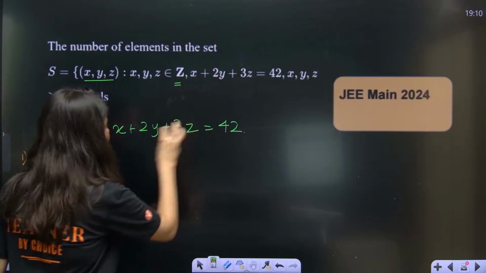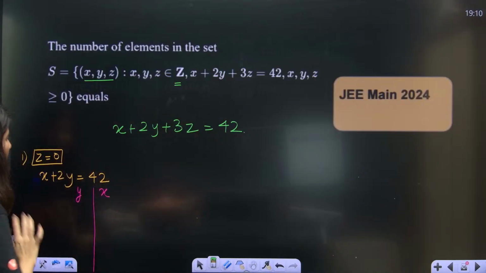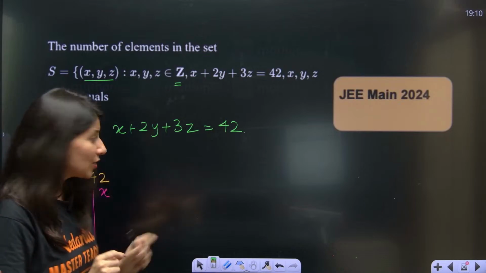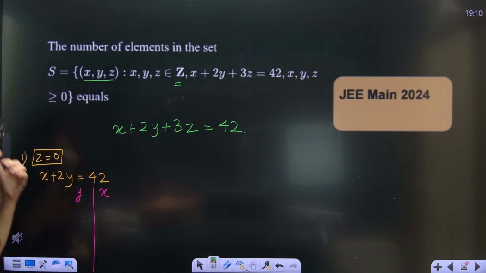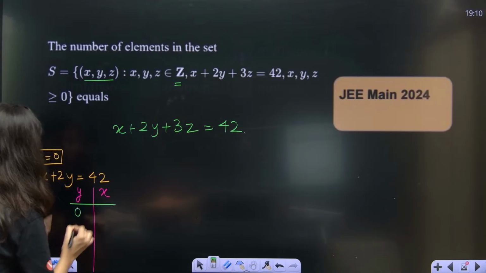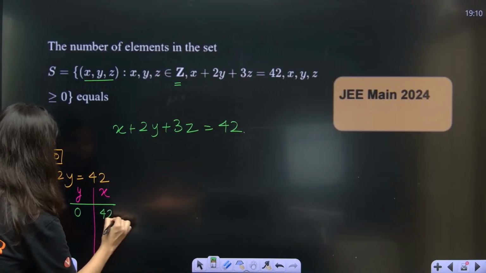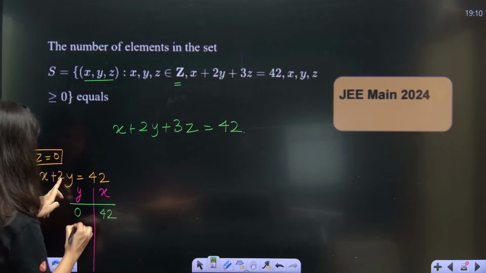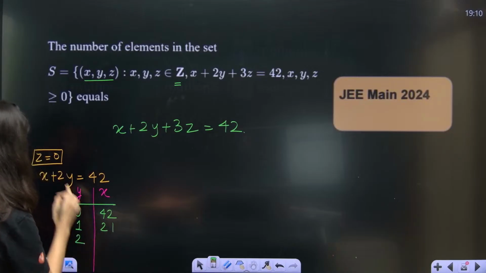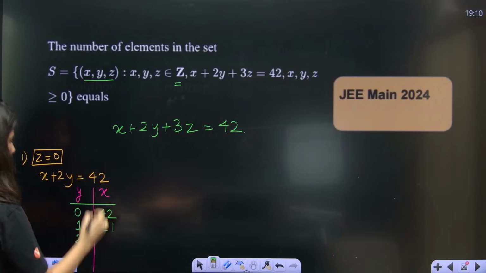So focus on z equal to 0, then this is the equation. Now start taking values of y, because of this 2y. If y is 0, then x will be 42. If y is 1, x will be 40. If y is 2, x will be 38.